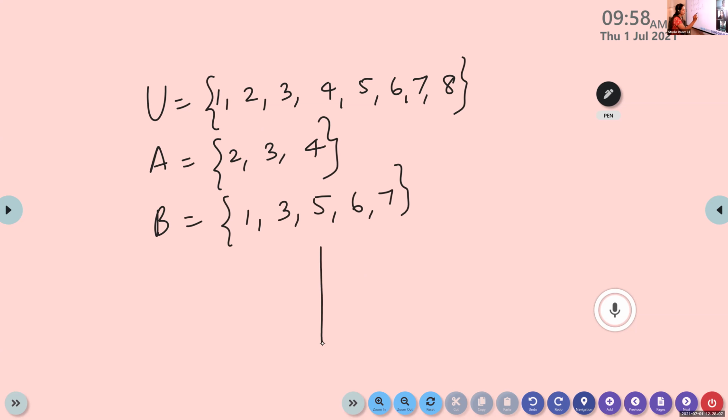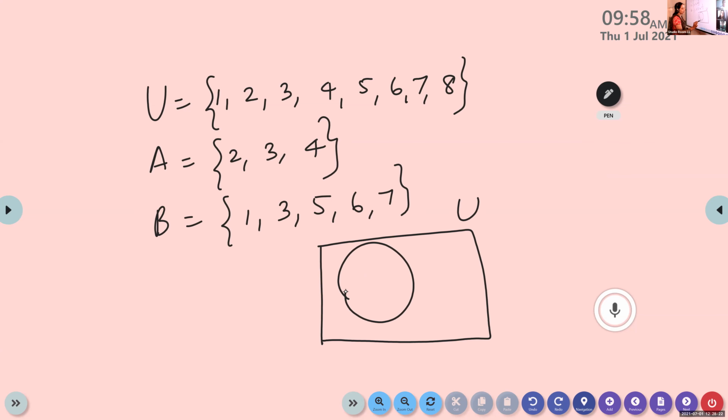Listen, children. First, I will draw a rectangle and name it U. Then I'll draw one circle. In A, we want the elements 2, 3, and 4. Now compare the set A with B. Is there any element common for A and B?